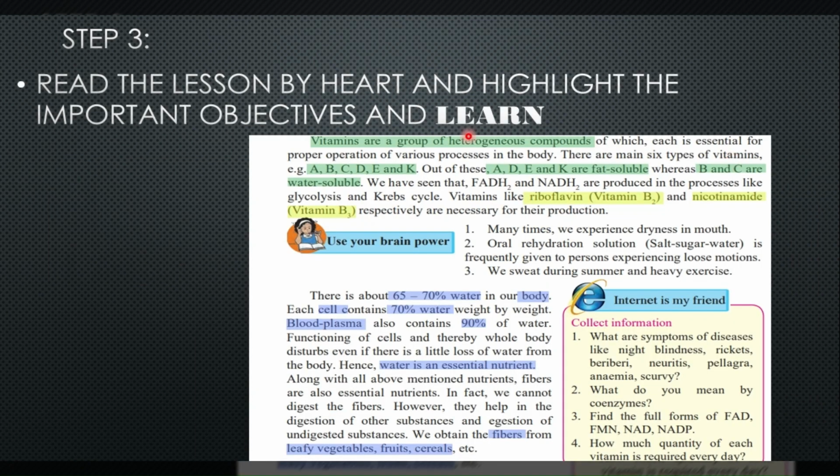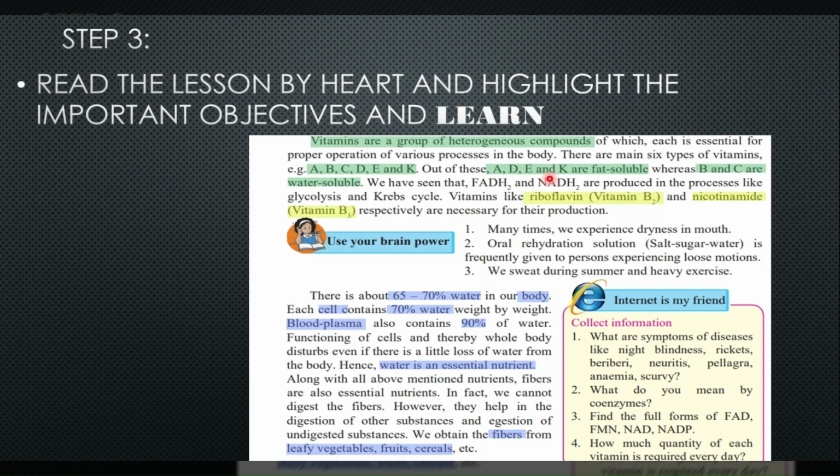Step 3 is to read the lesson by heart and highlight the important objectives, and I have highlighted the word learn. Just highlighting it doesn't make any sense if you do not learn them. For example, this is one. I have taken two paragraphs from chapter 2. You can see I have highlighted the important points. Like vitamins are a group of heterogeneous compounds. A, B, C, D, E, and K are the types. A, D, E, and K are fat soluble.